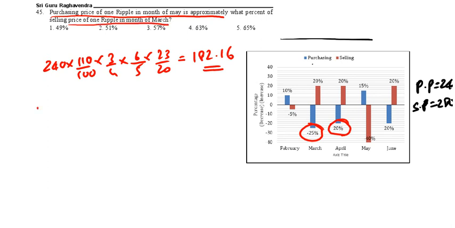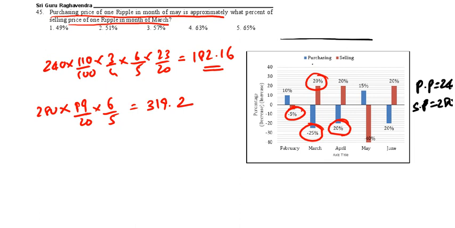This is what percent of the selling price of Ripple in the month of March. So in the month of March, 280, in February it is a 5% decrease, so 19 by 20. Again in March it is a 20% increase, 6 by 5. If you do this, we are going to get 319.2. Now this is what percent of this? So 182.16 by 319.2. This you need to calculate.